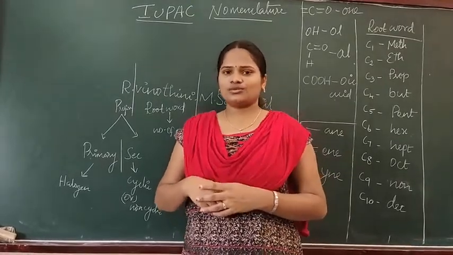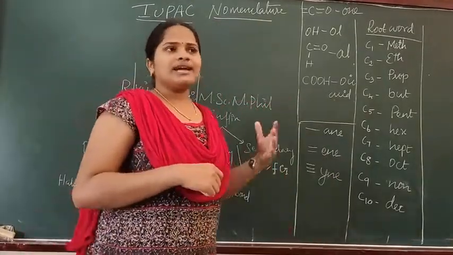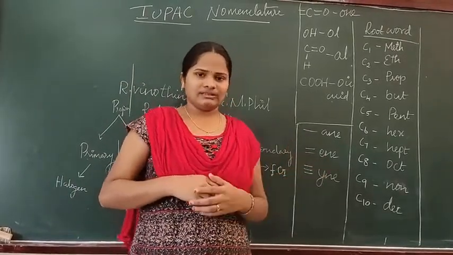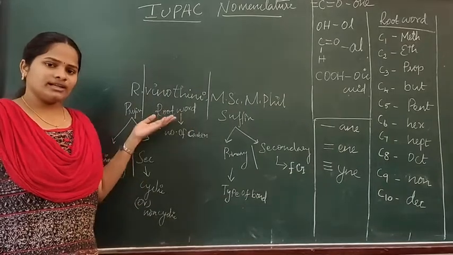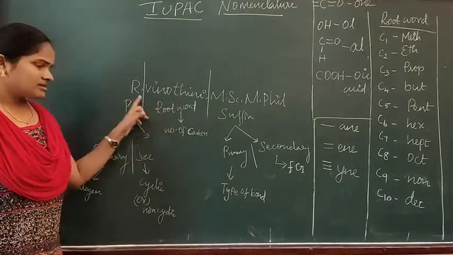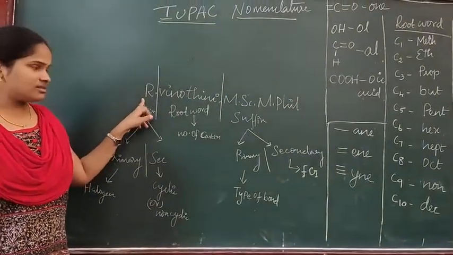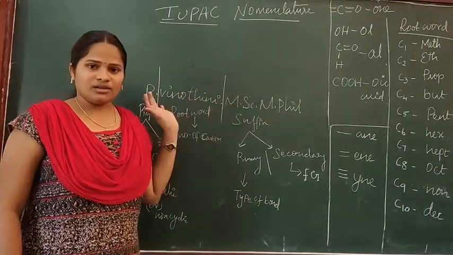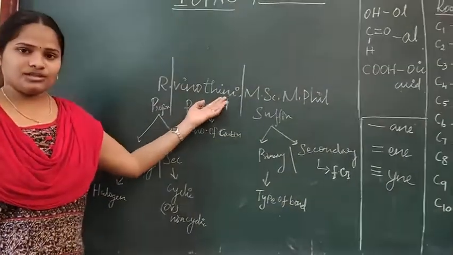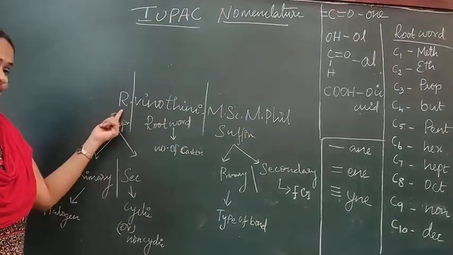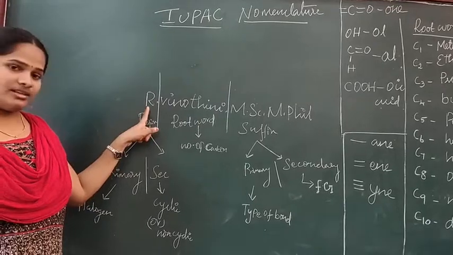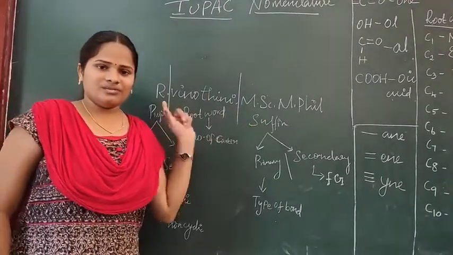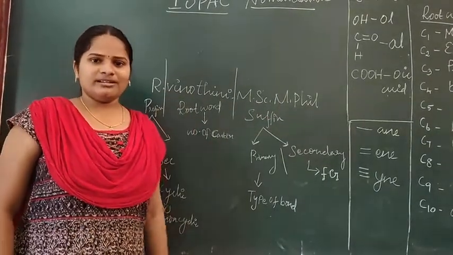Okay. First, I am going to take my own name as an example. By using that, you will understand it very clearly. See, here I have written my initial first, then my name, then finally my qualification. So I wrote my initial in the beginning, my name in the middle, and my qualification as the suffix. So this is the order of writing our names, right?